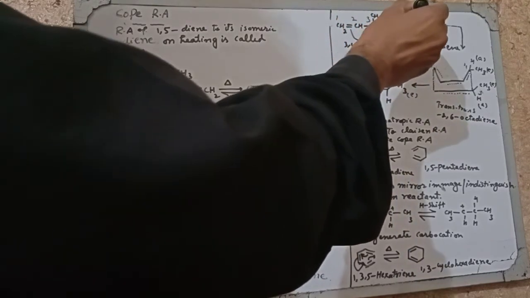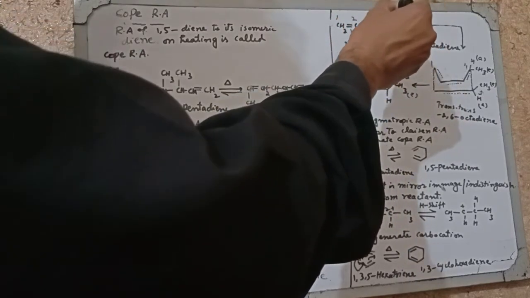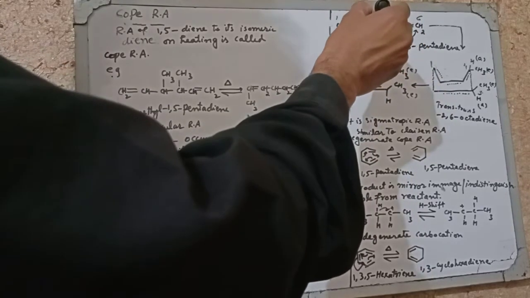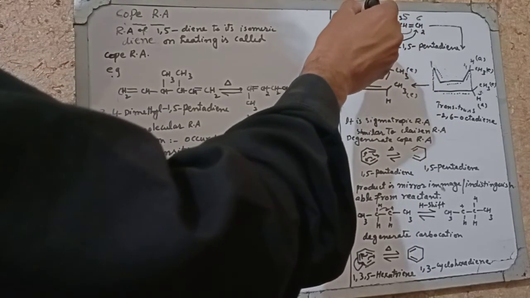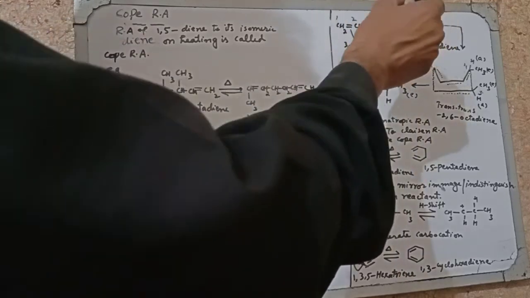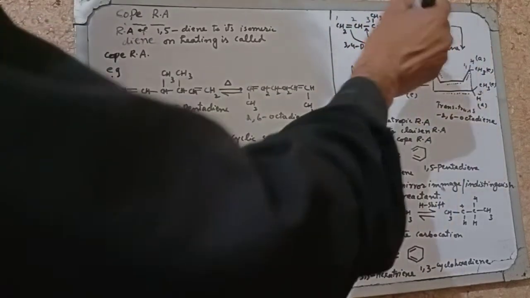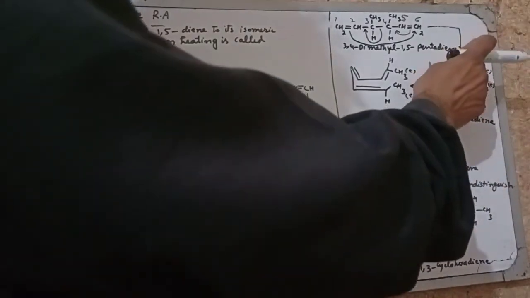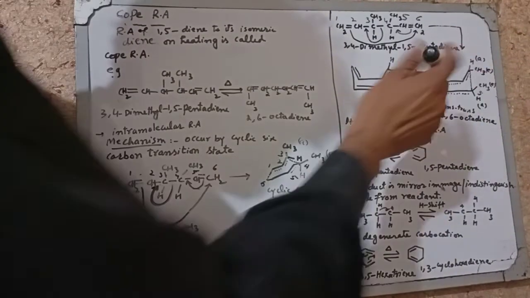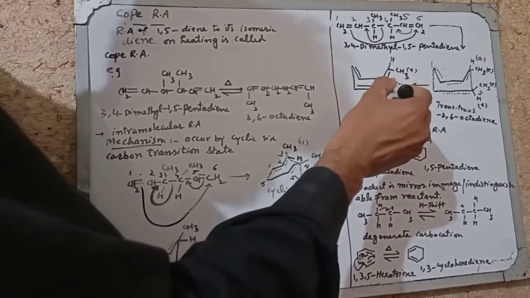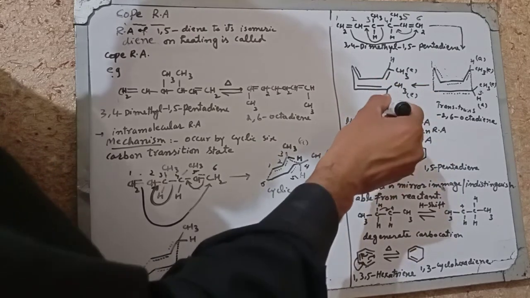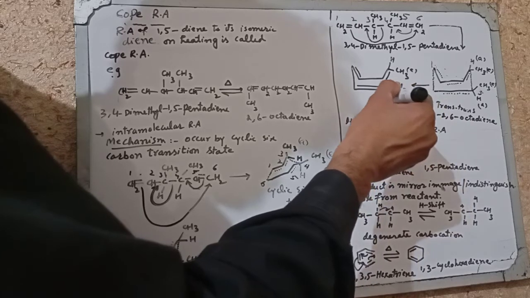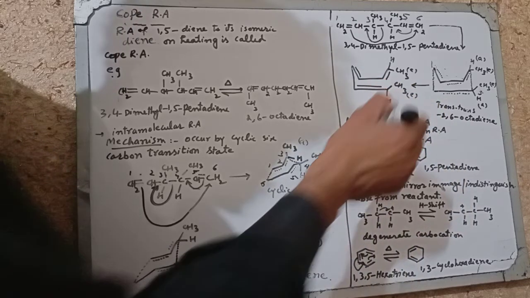Similarly, the bond between carbons 5 and 6 breaks, the 5-4 bond is formed, the 4-3 bond breaks, and the 3-4 bond is formed, and the 1-6 bond is formed between carbons 1 and 6. Like this, this is the boat conformation. Now this boat conformation rearranges and gives the trans 2,6-octadiene.